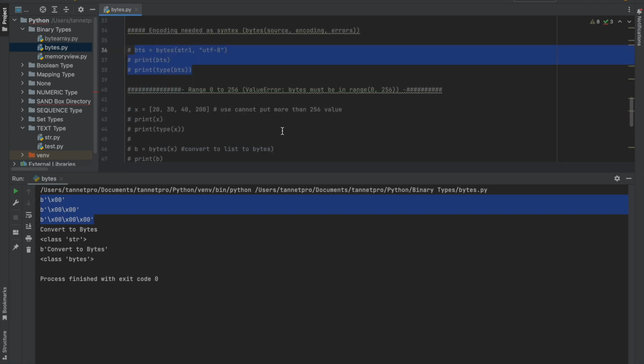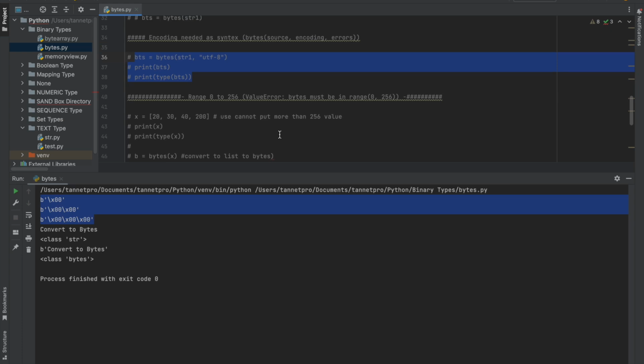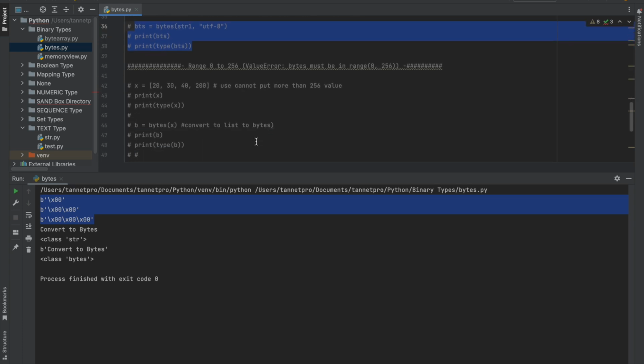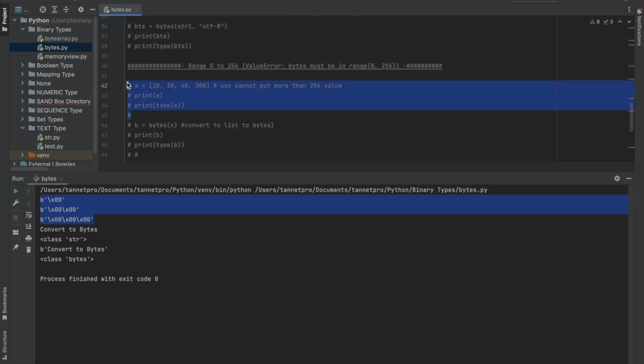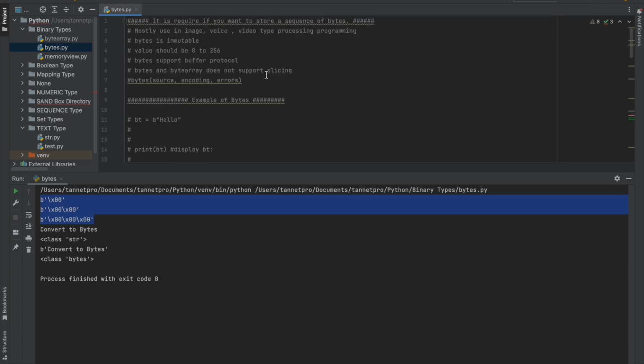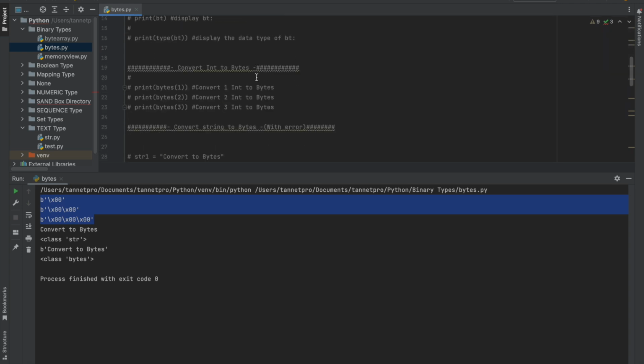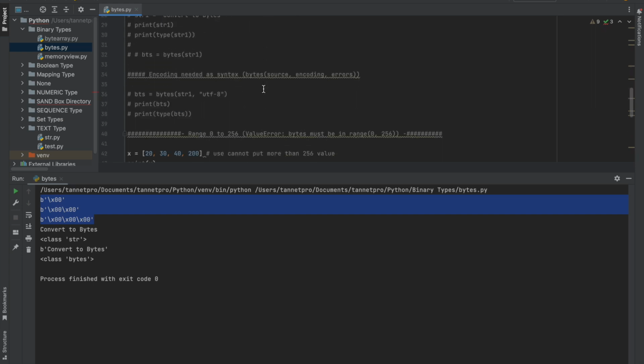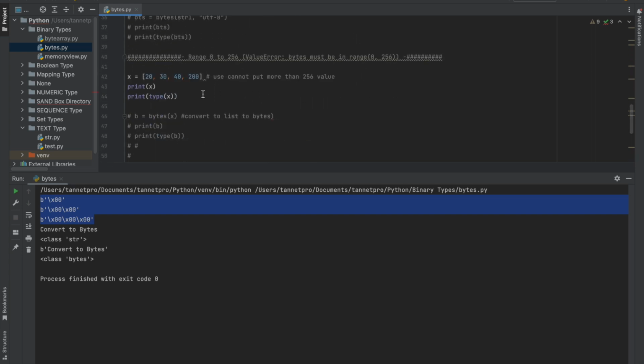Now one more part is also very important. I have shown you a little bit up that the value range should be 0 to 256. Now let me show you how it is working here.